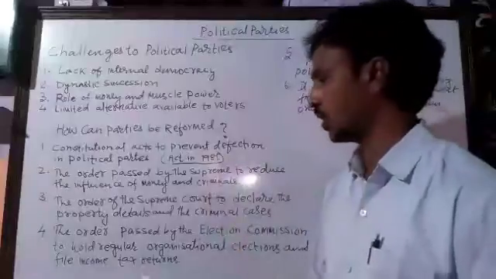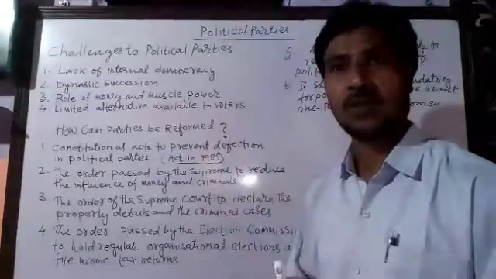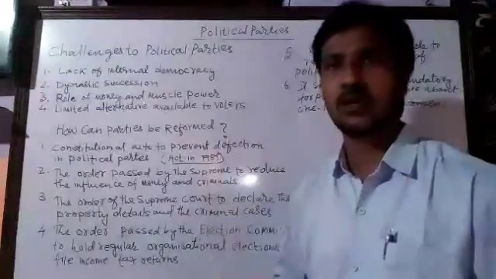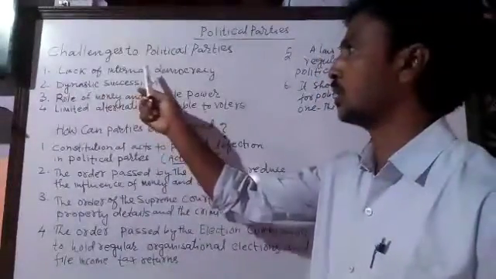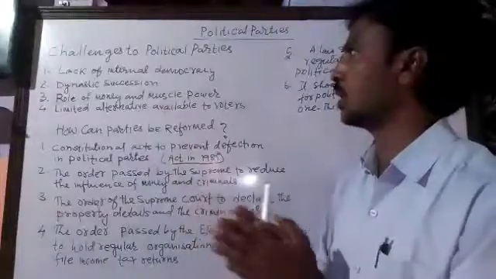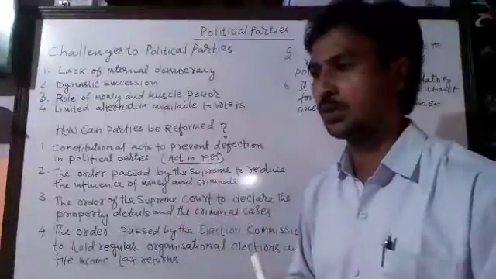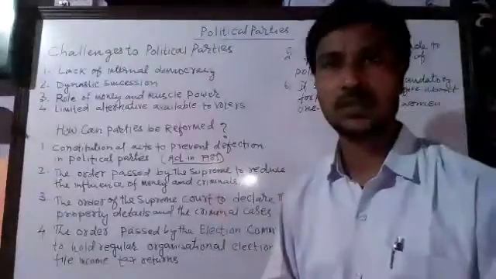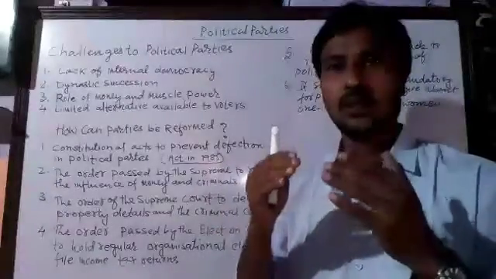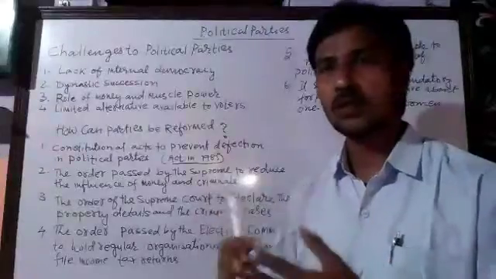According to this order, the political parties have to conduct organizational elections, that means elections within the party. As we have been speaking, there is a lack of internal democracy. So now the political parties have to conduct internal elections.